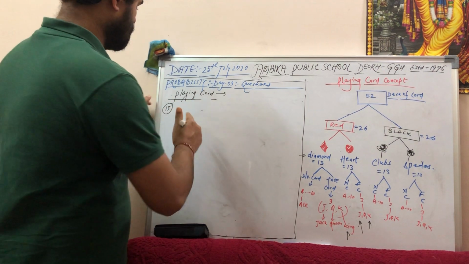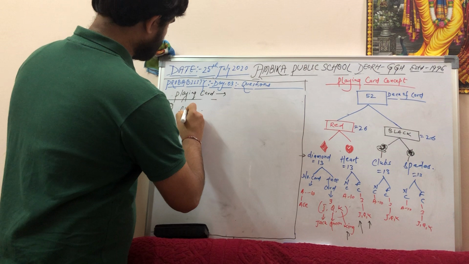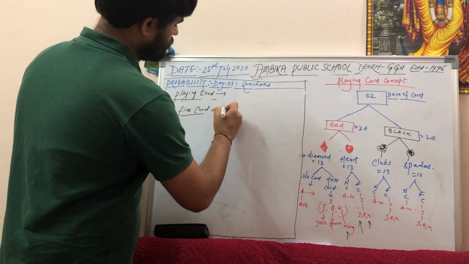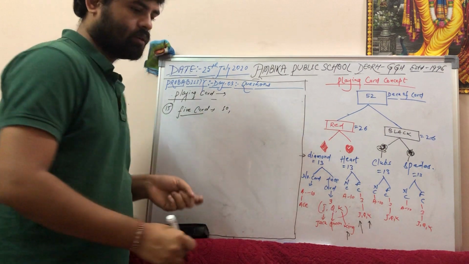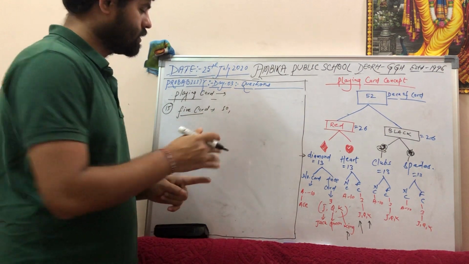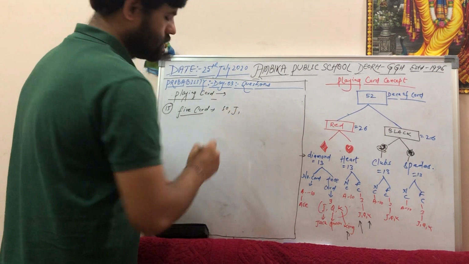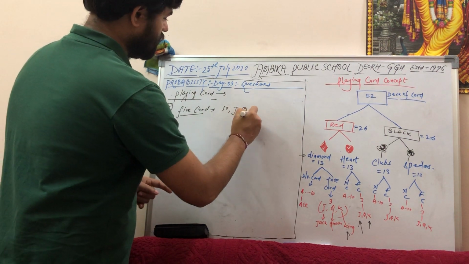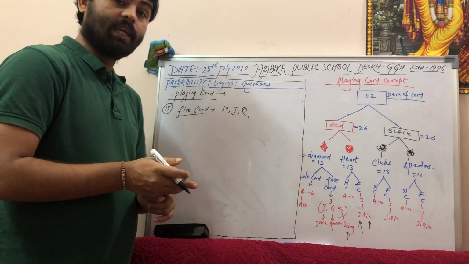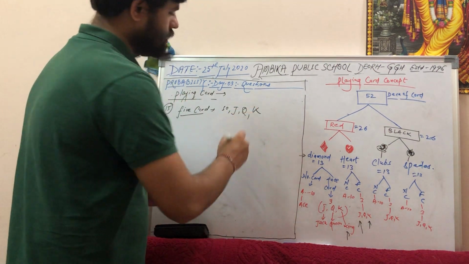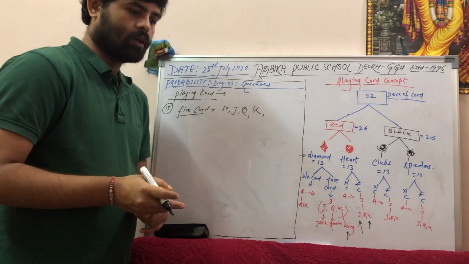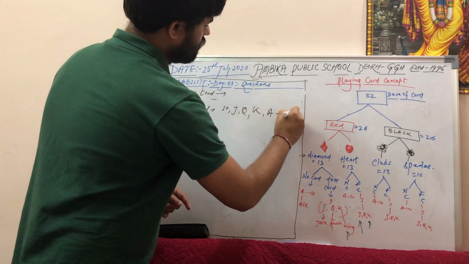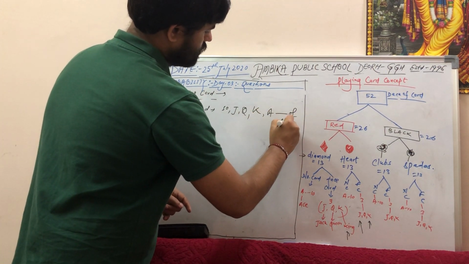What are the 5 cards? 10. We can write it 10. Jack, we can say J. Queen, we can say Q. King, you can say K. And Ace. Ace of what? Diamond.